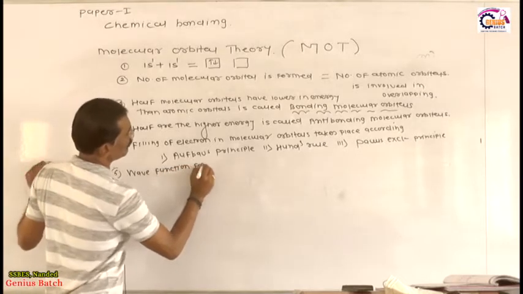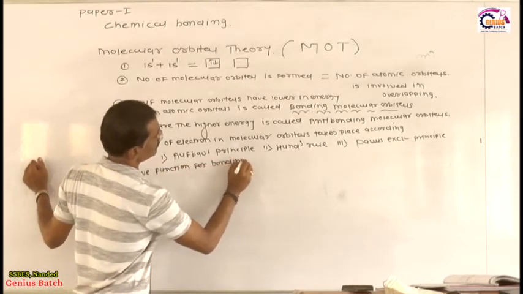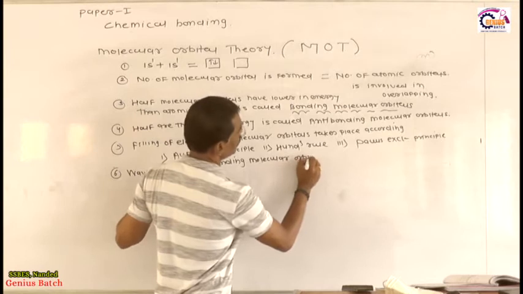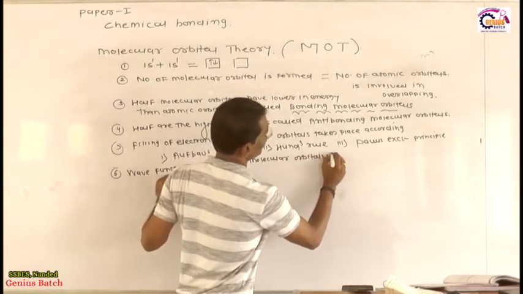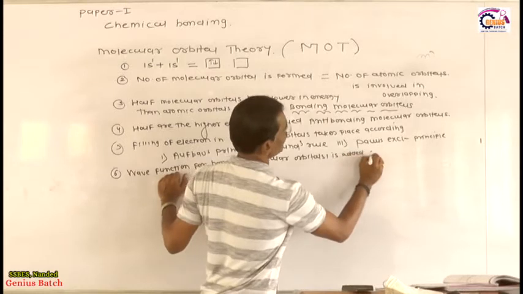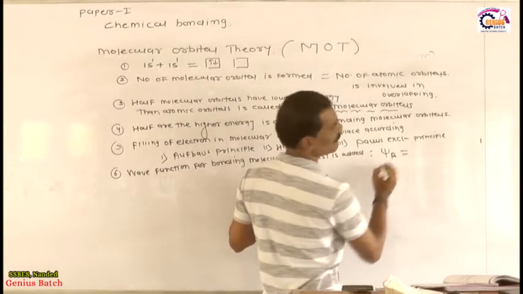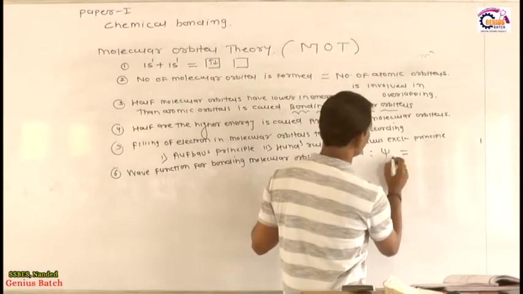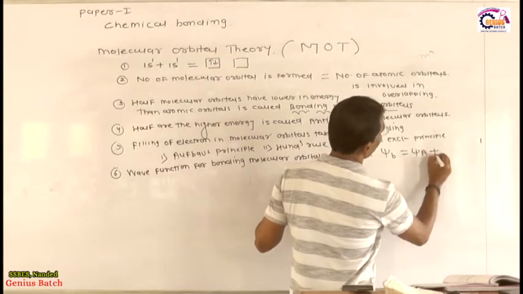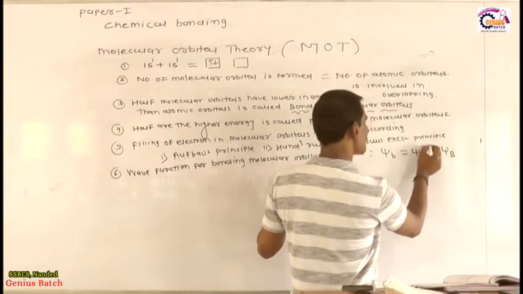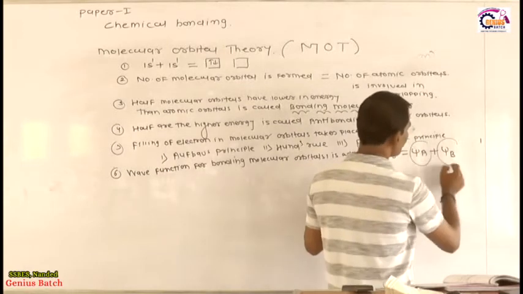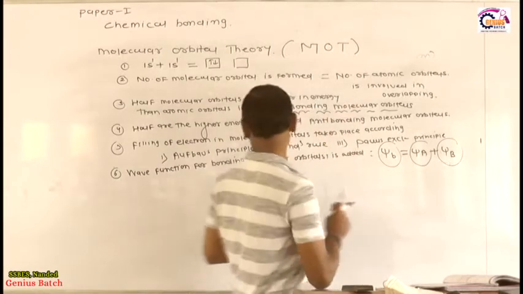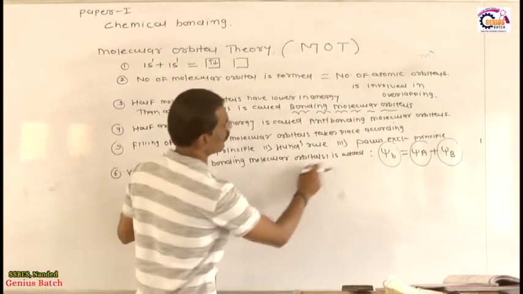The wave function for a bonding molecular orbital is added. It means psi b equals, for example, psi a plus psi b. What is the meaning of psi a? Psi a means the wave function of one atomic orbital, and psi b means the wave function of another atomic orbital. The psi for the bonding molecular orbital is the sum of these.